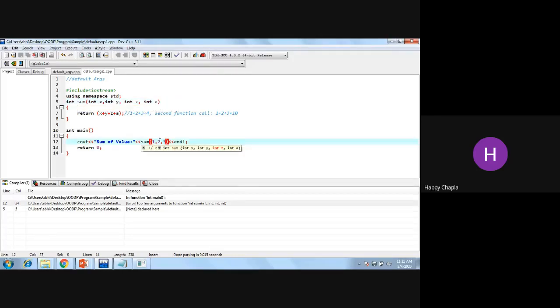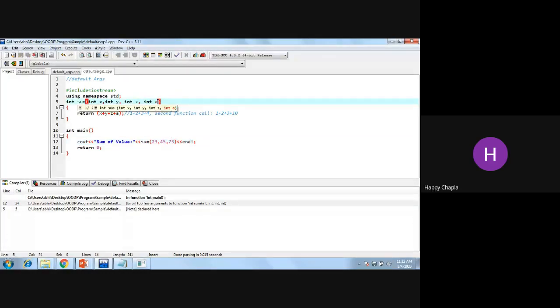Out of 100, a student got 12, 23 out of 100, 45, and say 73 in the third subject. But he missed the fourth subject examination. So in that case, if I don't pass any value, it will give me an error, right? So at the time of the function call, you can pass 0, so it will take the default value, that subject 4 is equal to 0.